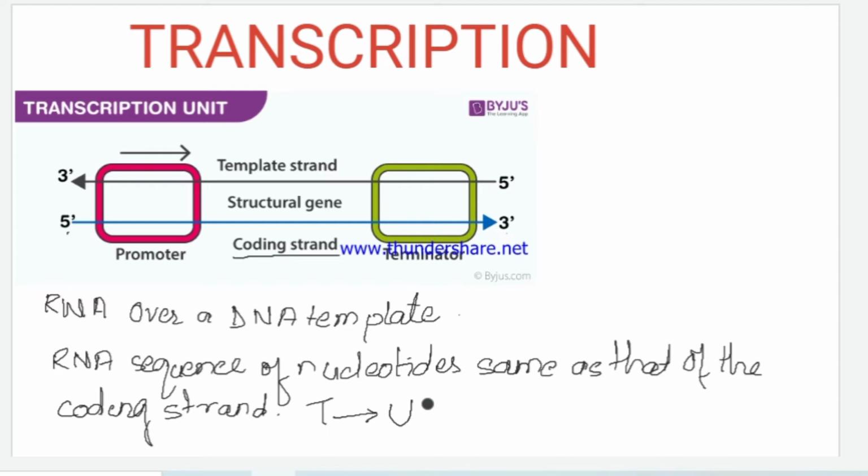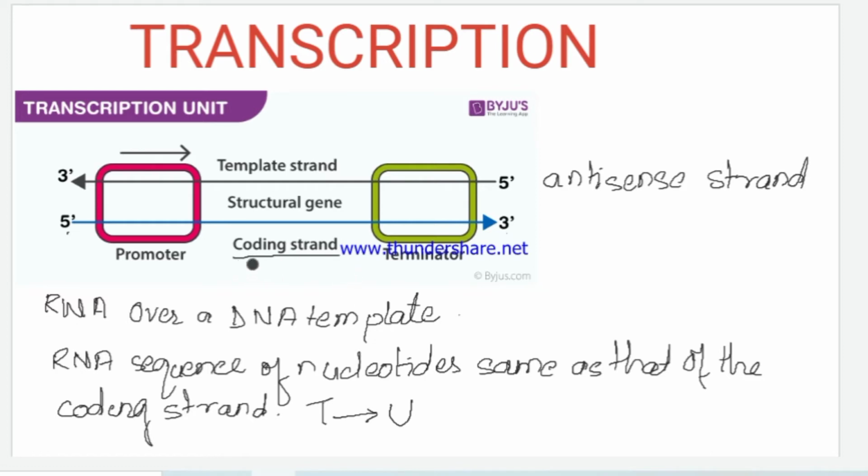So, the DNA strand which functions as a template for the synthesis of the RNA is the template or antisense strand.